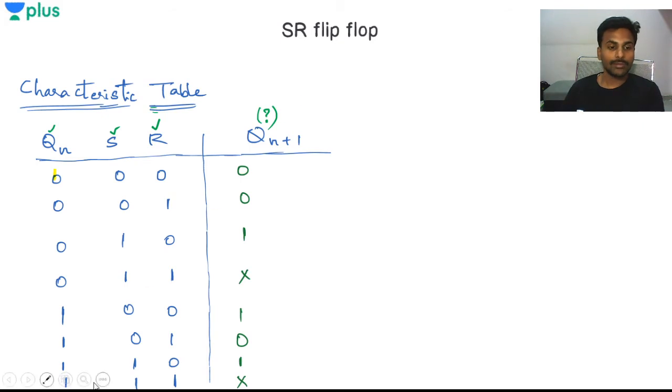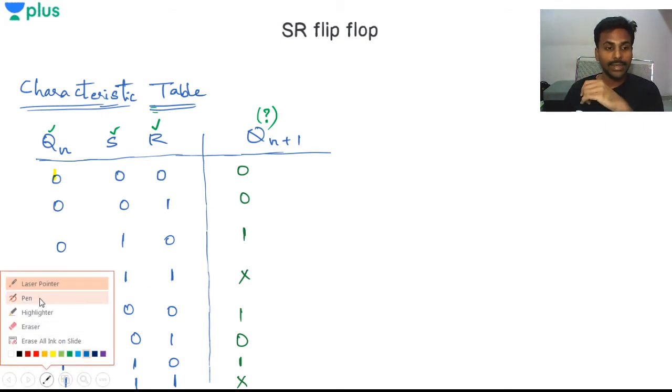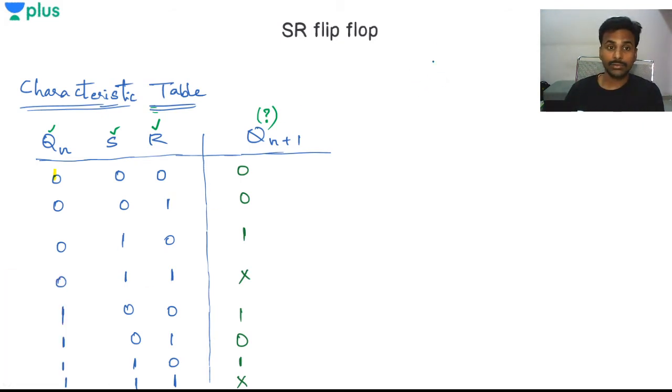Okay. Now from this I need to make the excitation table. So how do I do that exactly? How to write this excitation table? What is an excitation table? First of all, we need to understand. Excitation is nothing but input. Just remember this important thing.